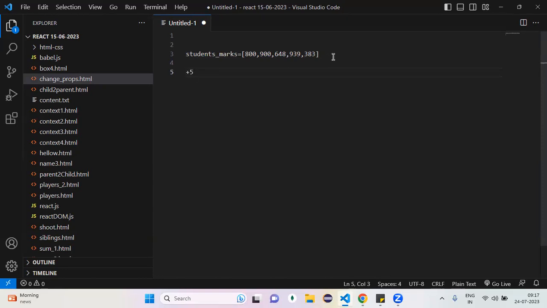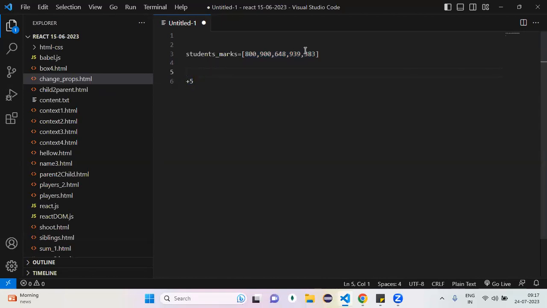Suppose we got bonus marks, 5 marks. These 5 marks should be added for each and every person, not only one person, right? Each and every person's marks should be added with what now?